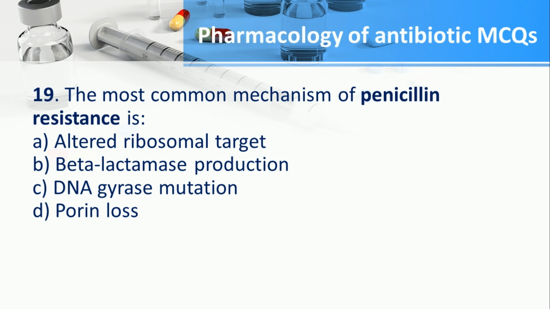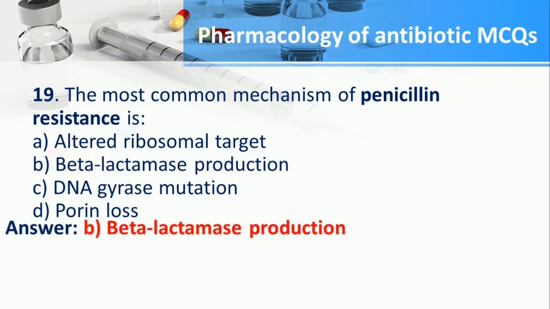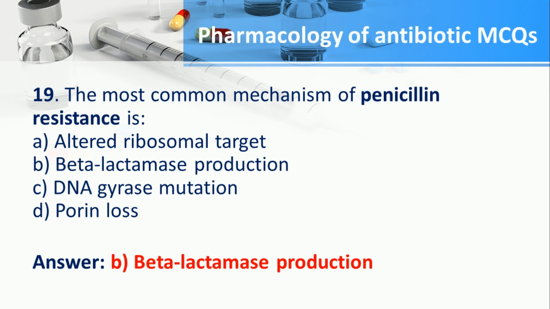Number 19. The most common mechanism of penicillin resistance is A. Altered ribosomal target, B. Beta-lactamase production, C. DNA gyrase mutation, D. Purine loss. The answer is B. Beta-lactamase production.